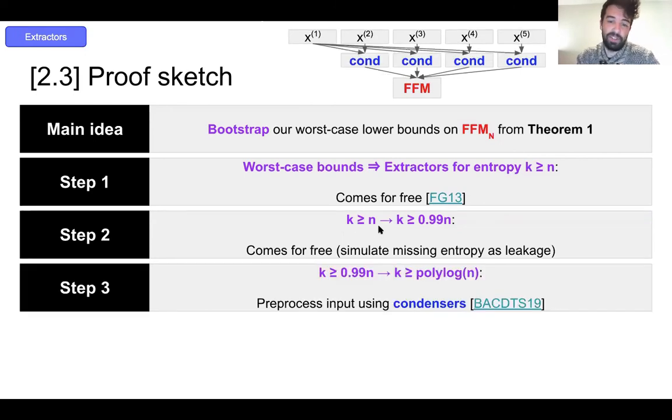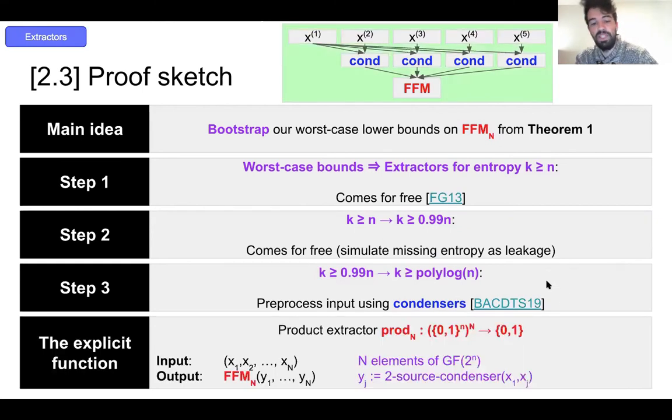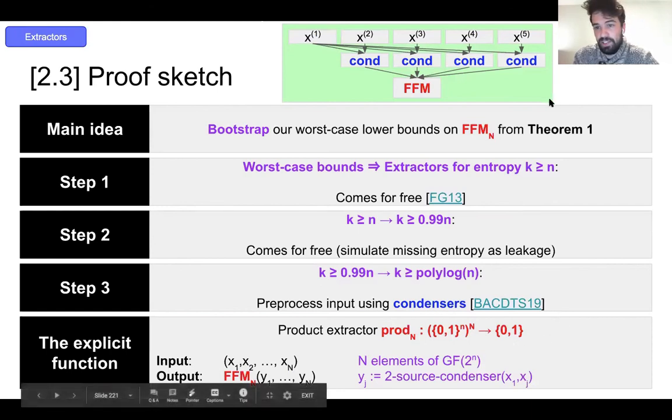Our third and final step is to reduce the entropy requirement all the way down to polylogarithmic in n using an object called a low error two-source condenser. And this effectively condenses low entropy distributions into high entropy distributions. And it turns out that our previous analysis can be tweaked to show that this will ultimately be resilient against BCPs. And so our final function, our final extractor is just this here.